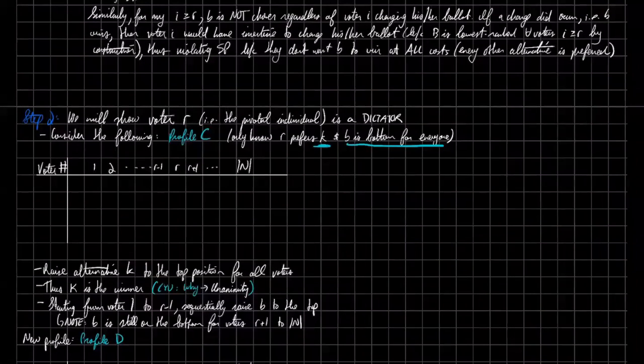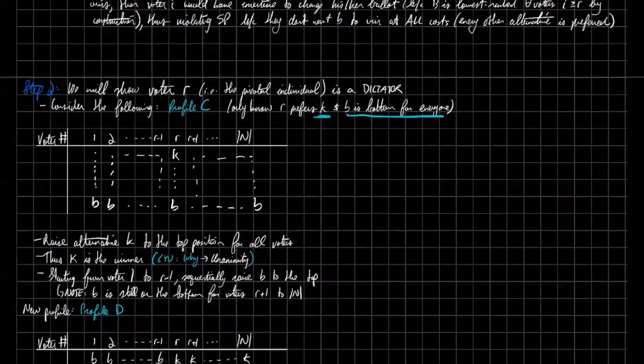All right, hopefully you did that. So we can clearly see that B is always on the lowest tier for everyone, right? So B is always on the bottom. And then we don't know anything about everyone else's ballots, except we know that K is top ranked for R. Everyone else is arbitrary. And yes, all good. We're going to call this profile C.